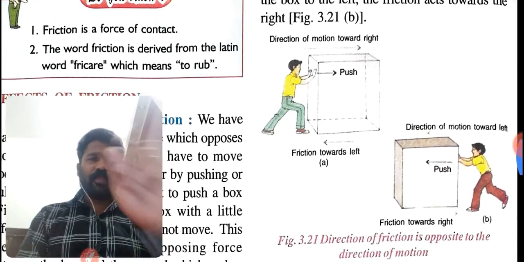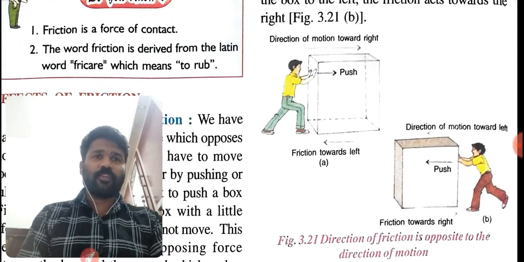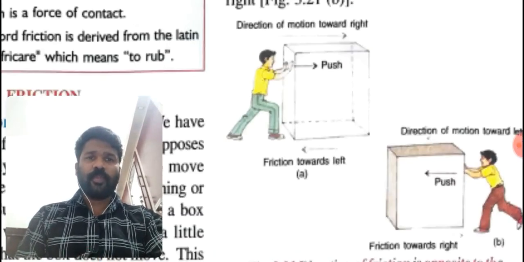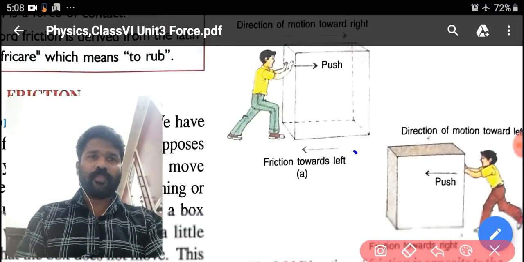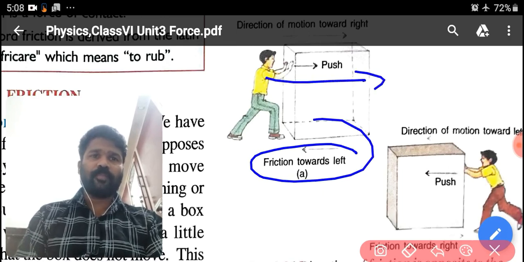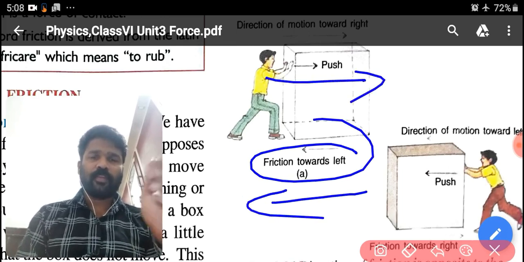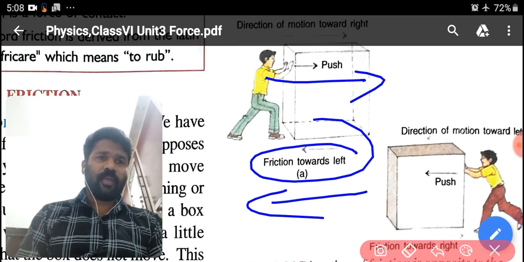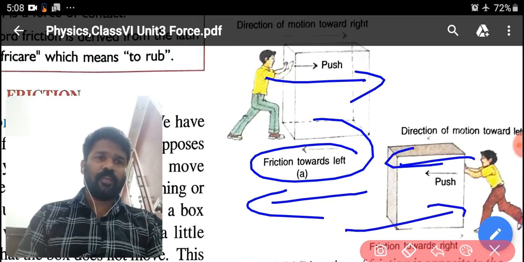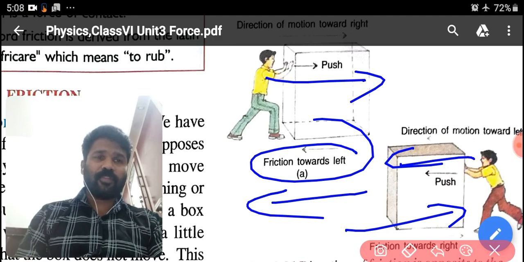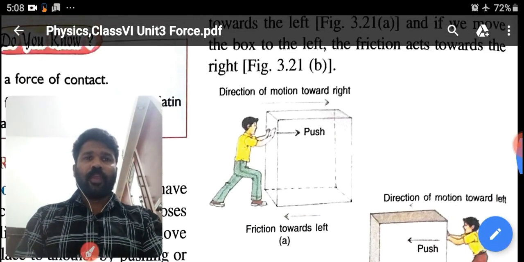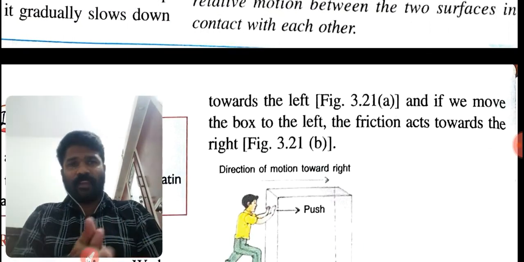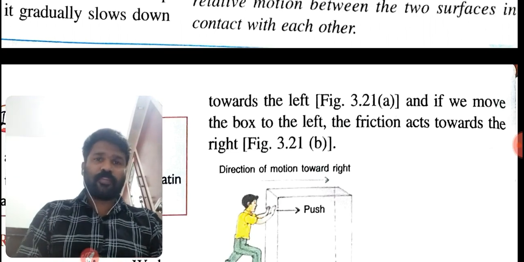Okay, students, here is another diagram, with the direction of motion towards the right. What is the direction of the force of friction here? You see, we are pushing this side and the force of friction acts this side, just opposite. Clear? That's what we have discussed. If we push a body to the left, the force of friction acts just opposite, on the right side.